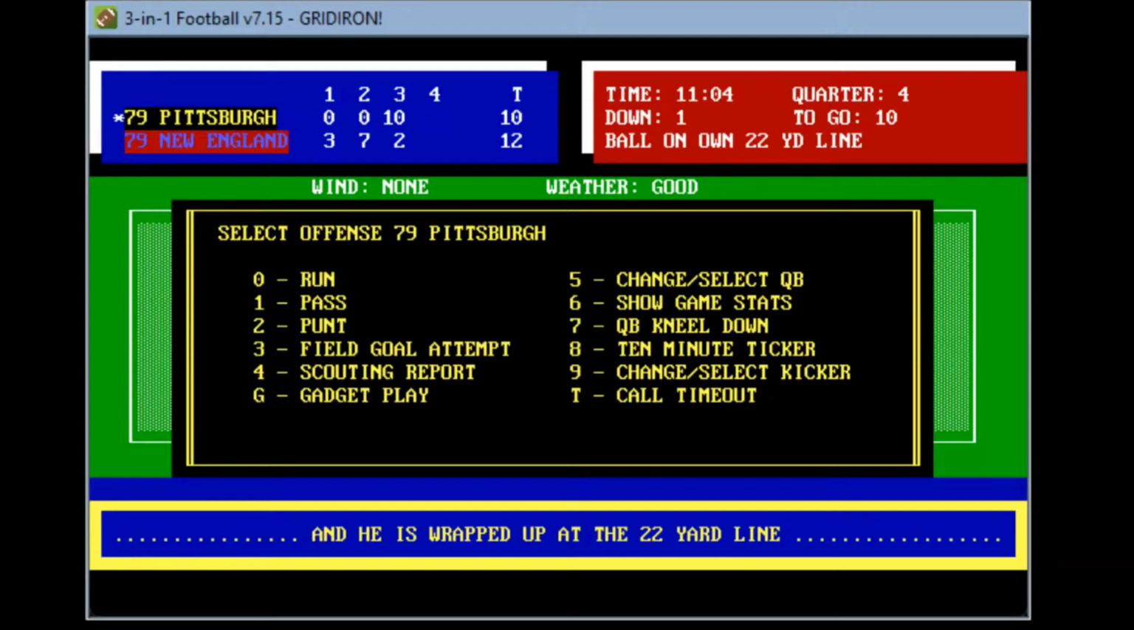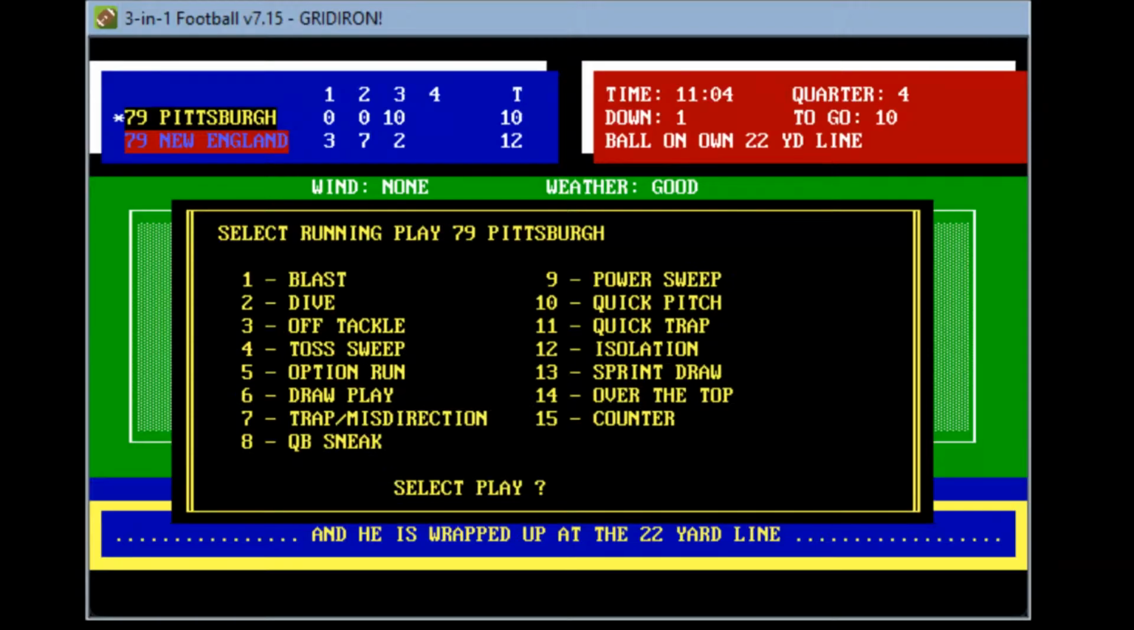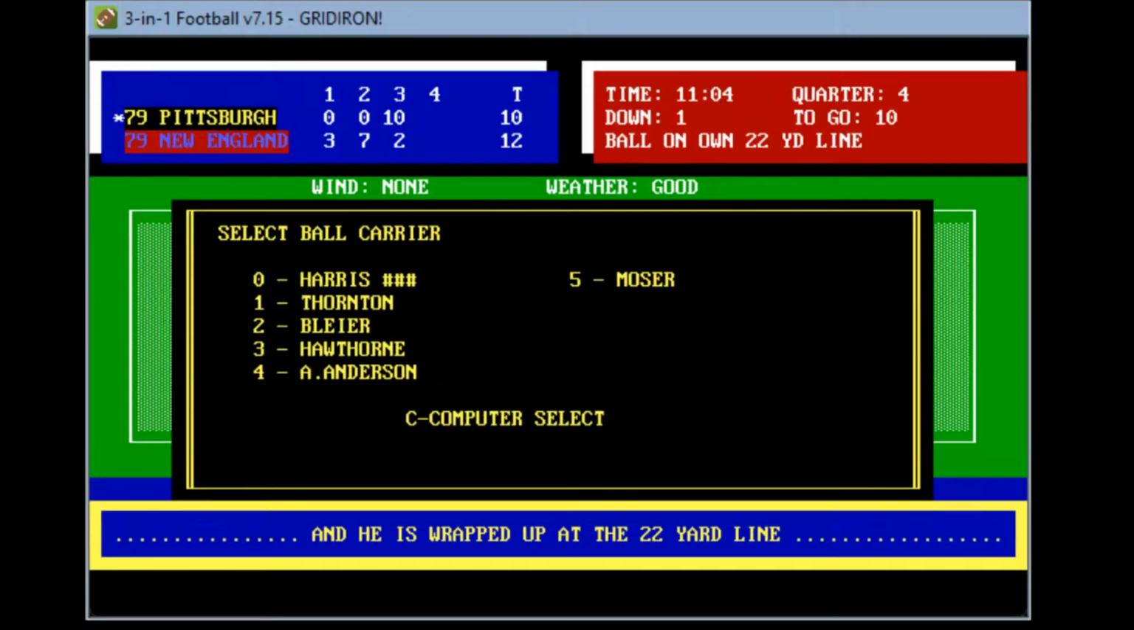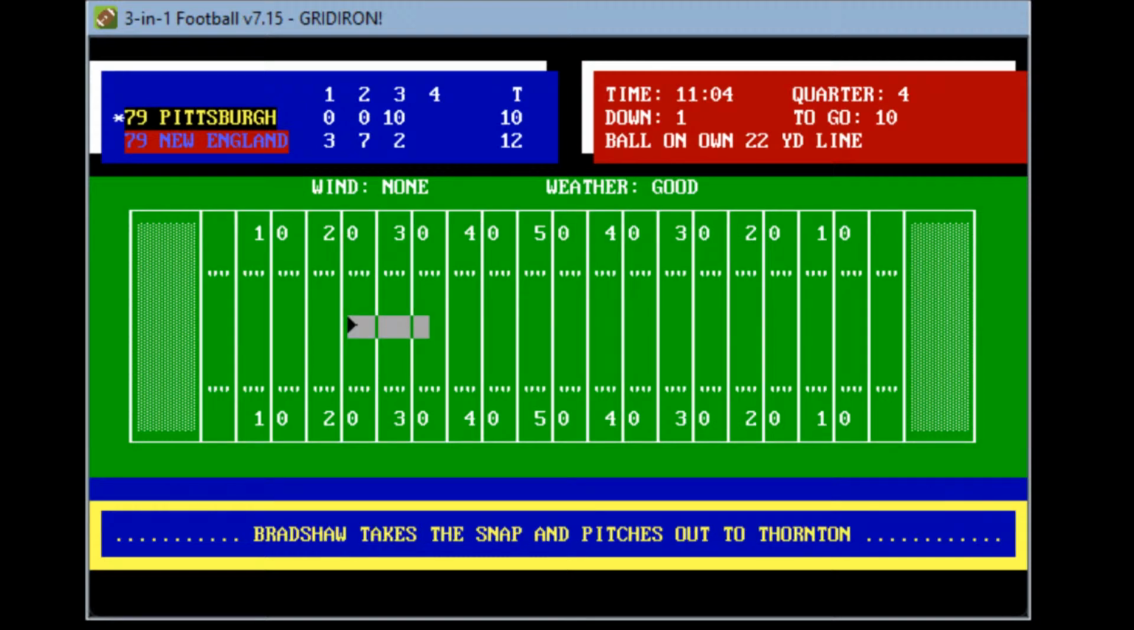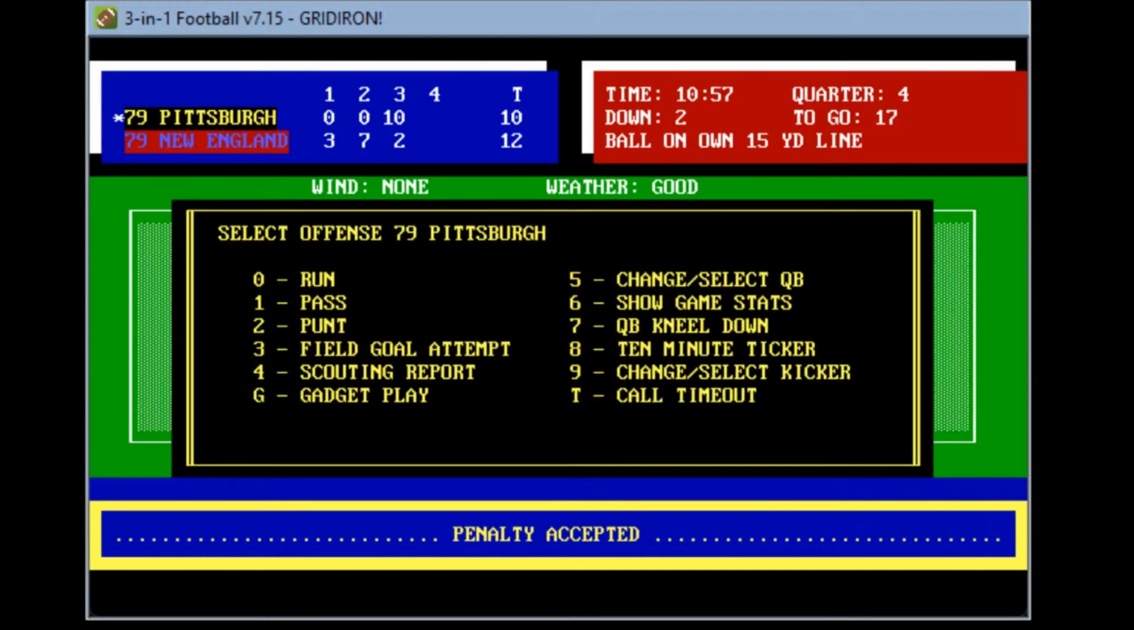Monday Night Football, Week 1, 1979. We'll go ahead and run the toss sweep. Toss sweep, and Harris again looking weak here. That's not good. Let's give it to Sidney Thornton here around the edge. Pitches to Thornton, goes around the right end. He gets to the 30. Gain of 8 for Sidney Thornton. Go Sidney. So a big first down.